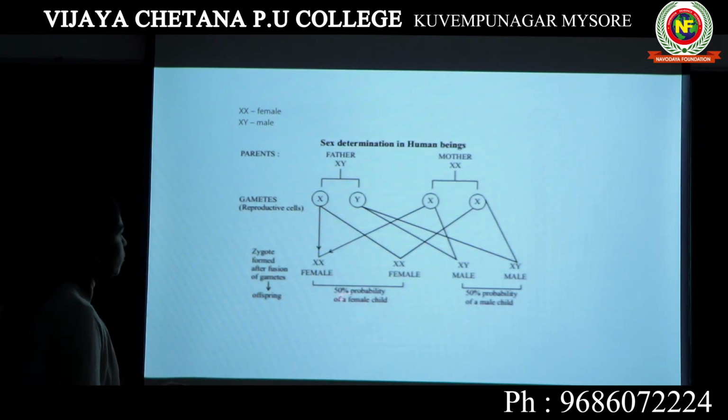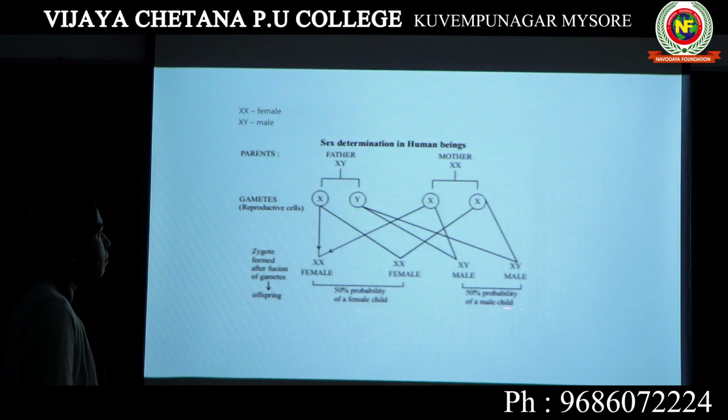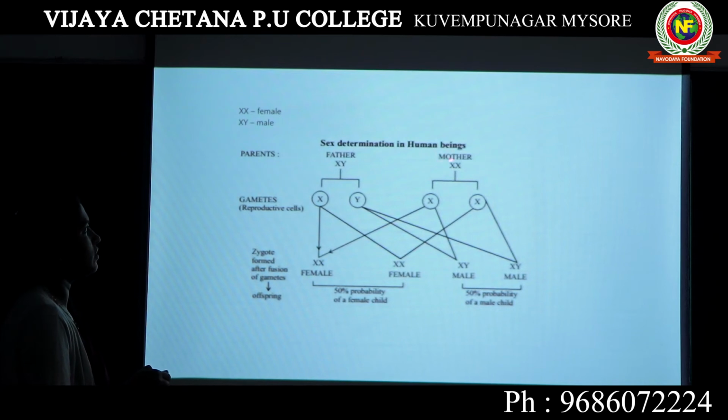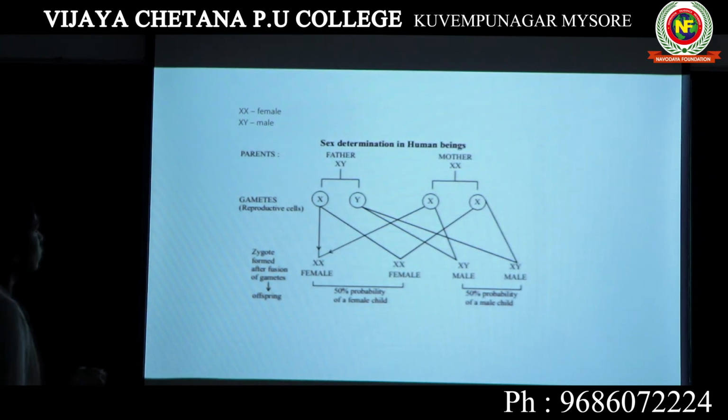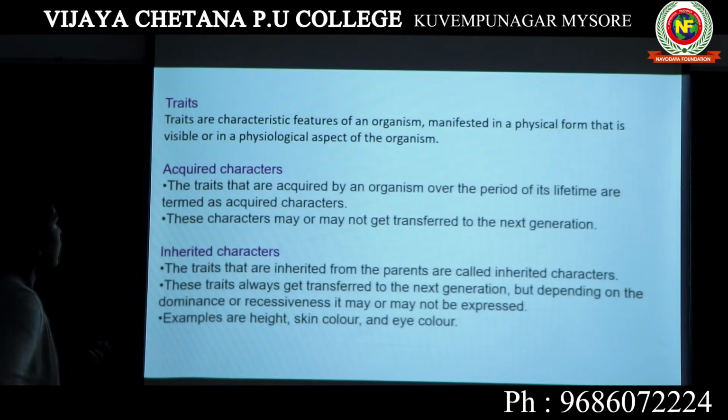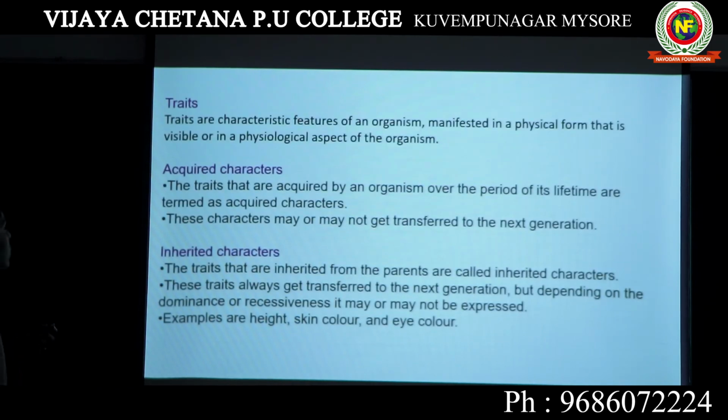So that's a 50% probability of a female child, 50% probability of a male child. So ultimately this is how sex determination is done in human beings. Father is always carrying XY sex chromosomes, mother is carrying XX sex chromosomes. So this is how sex determination is done. Let's look into a few other terms.